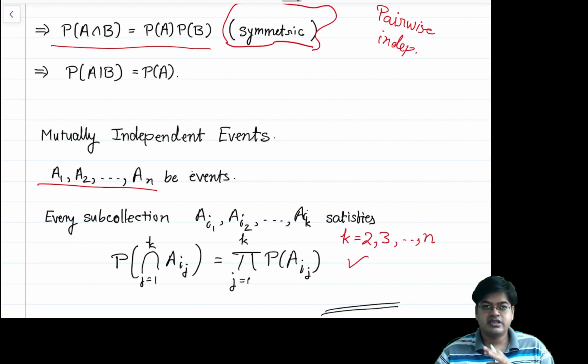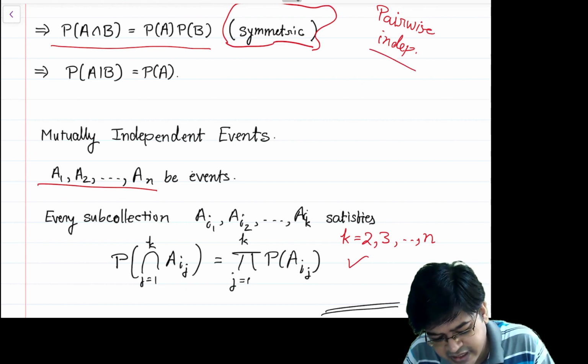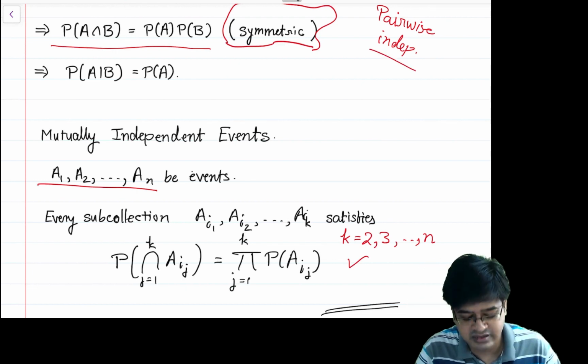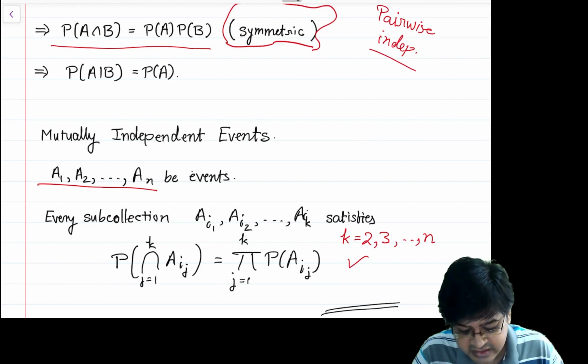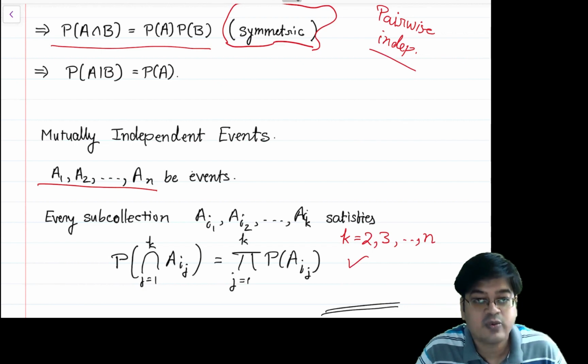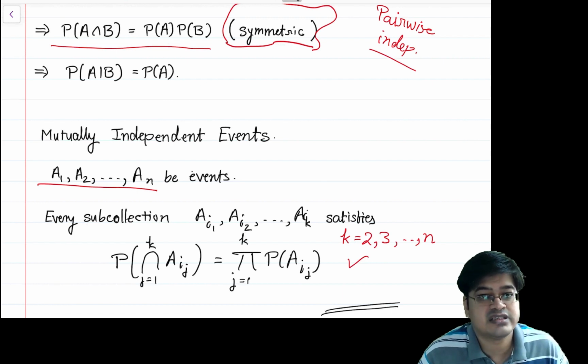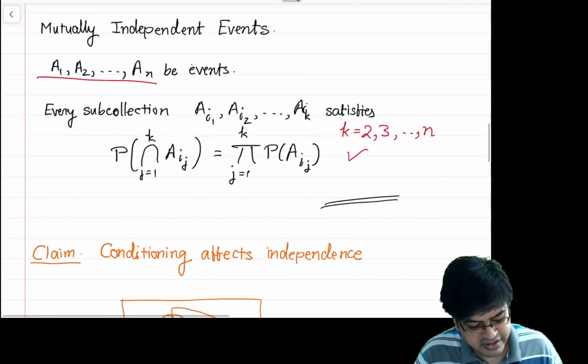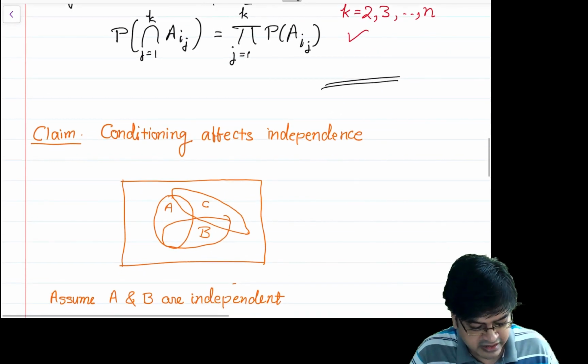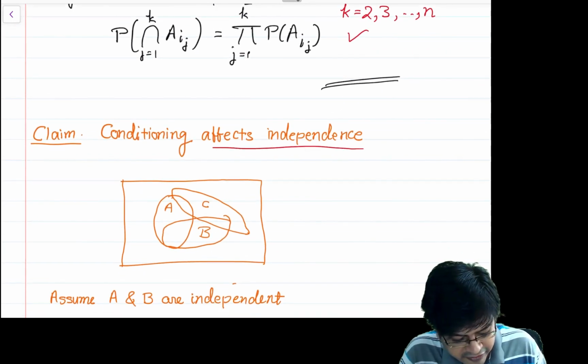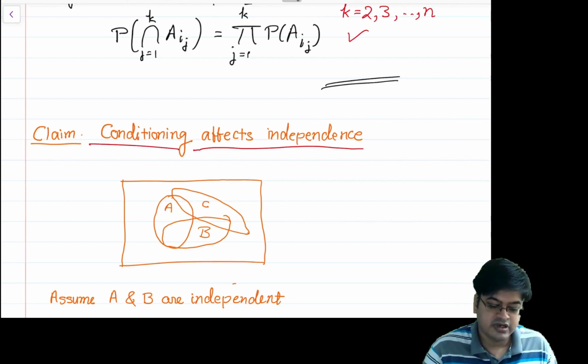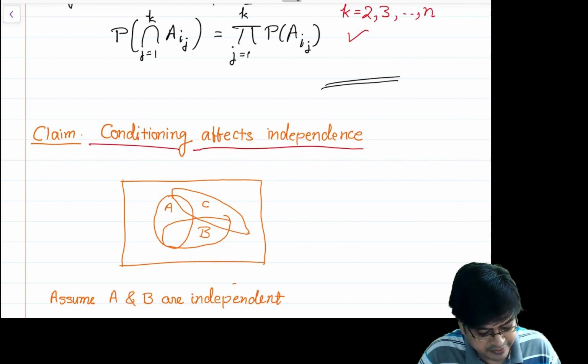And when you are considering a mutually independent set, if you are taking conditional probabilities, they don't play any role. This is the beauty of mutual independence. However, if there is pairwise independence, as I demonstrated in the last video, and there is no mutual independence, then we need to work with a concept called conditional independence, and that I will explain right away. So conditioning affects independence. This is my claim, and I will demonstrate the claim through a Venn diagram.